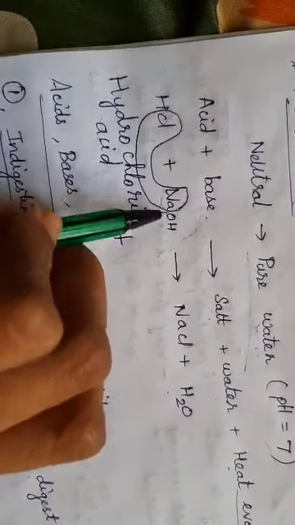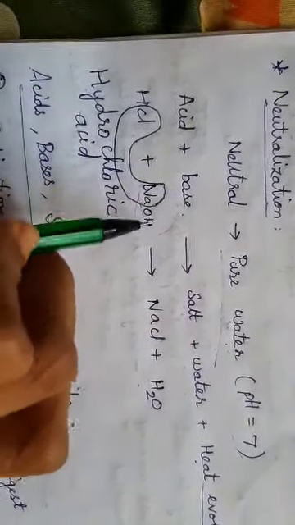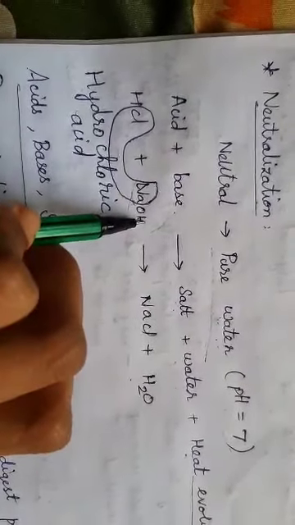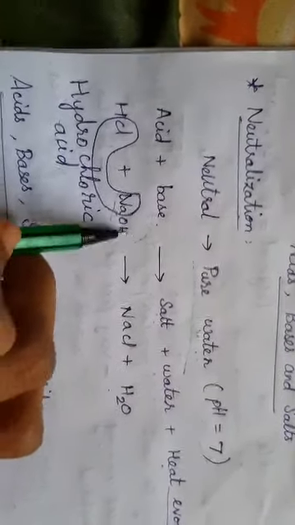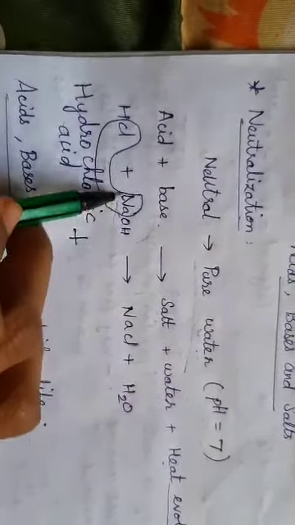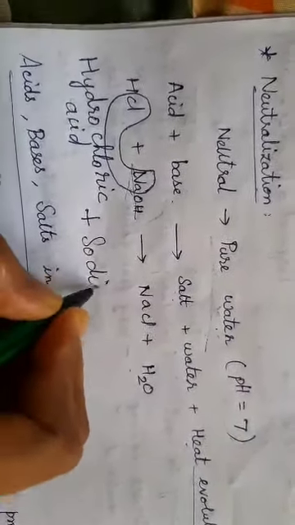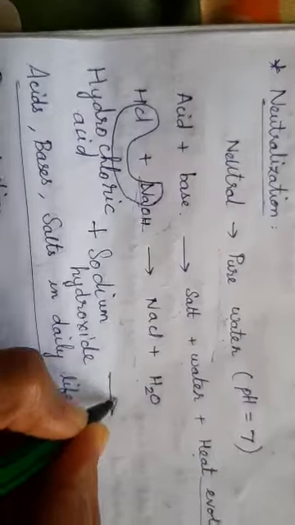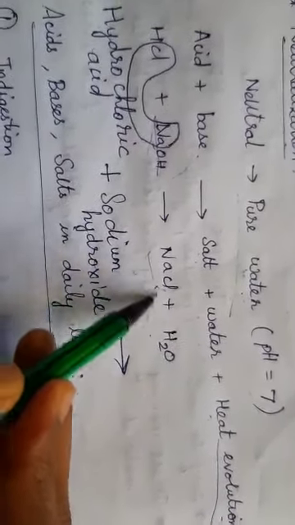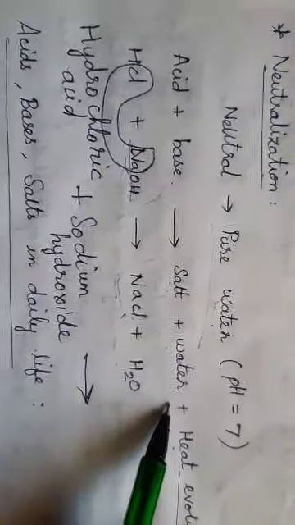I have asked you to learn to pronounce these chemical formulas in words. In the last class itself, I trained you and gave you some examples. Na means sodium, OH means hydroxide. So whenever there is an OH group or an HCO3 group, bicarbonates, then it is a base. Now did you understand? NaOH is a base. Na means sodium, OH means hydroxide, so sodium hydroxide. When I mix these both, I get NaCl. What is NaCl?